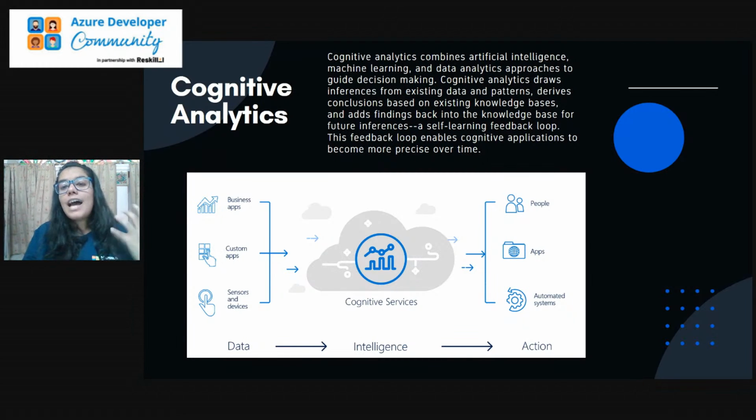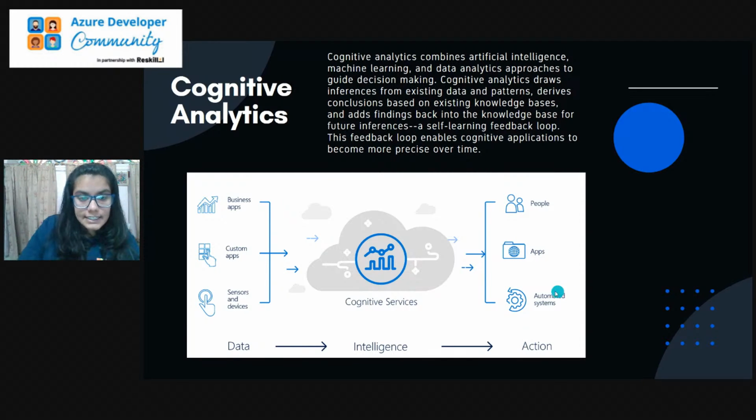Cognitive analytics draws inference from existing data and patterns, and derives conclusions based on the existing knowledge base. It will add some findings back into the knowledge base, so that we could recover loopholes that might occur in future inference. So it is the combination of all three main domains.